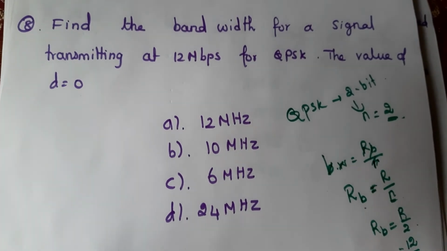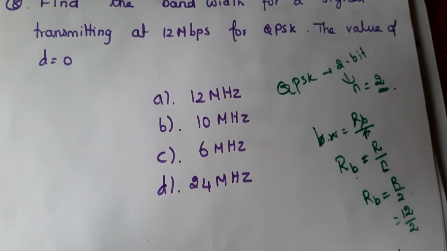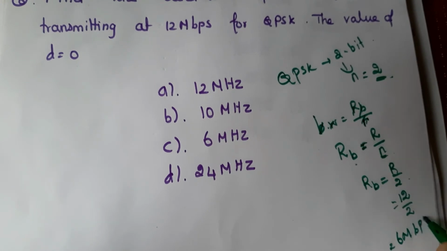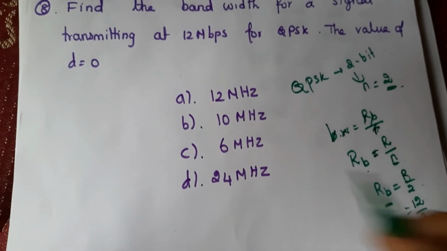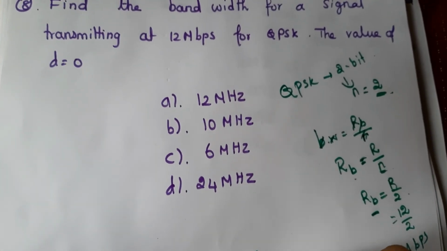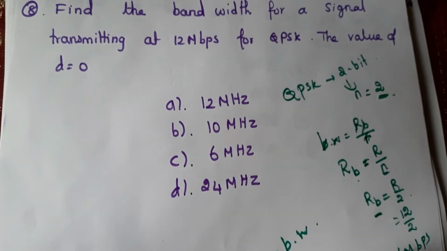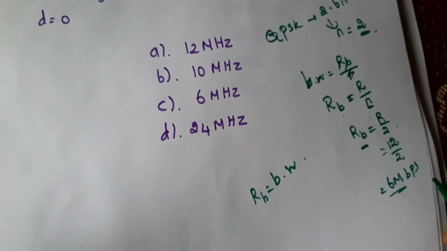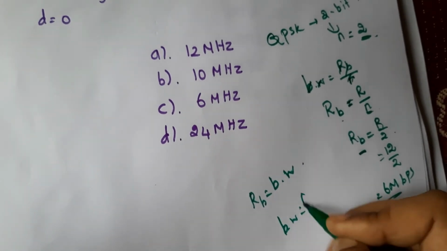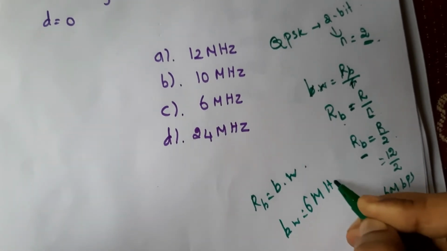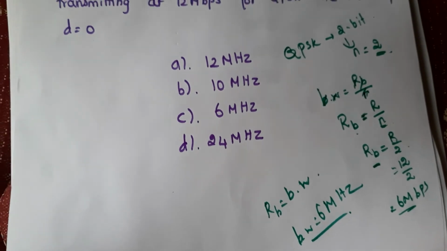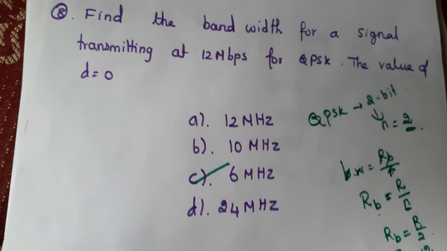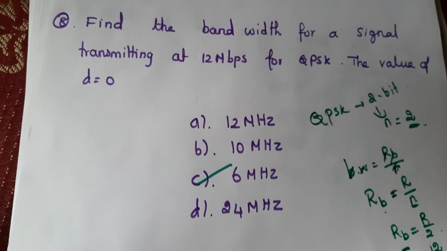So 12 divided by 2 is equal to 6 megabauds, and this is RB. In case of D equal to 0, RB is equal to bandwidth. So bandwidth is equal to 6 megahertz. So here the answer is C, 6 megahertz.